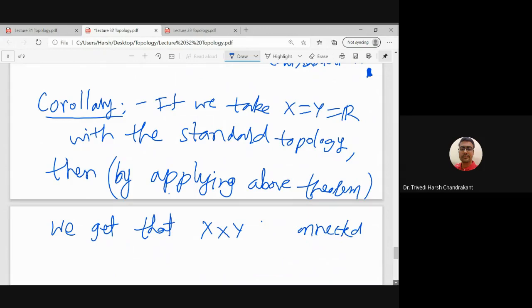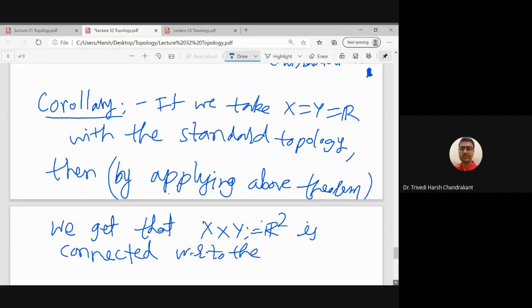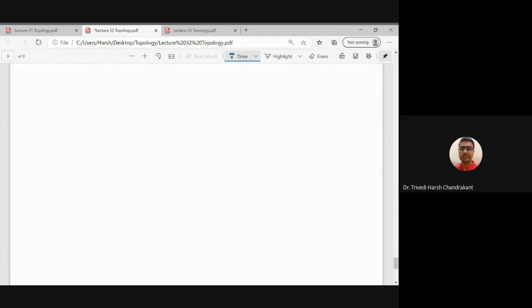So what is X cross Y? X cross Y here is nothing but R2, with respect to the product topology on R2. And what is the product topology on R2? It is the standard topology.